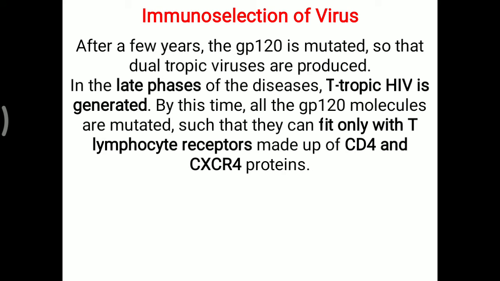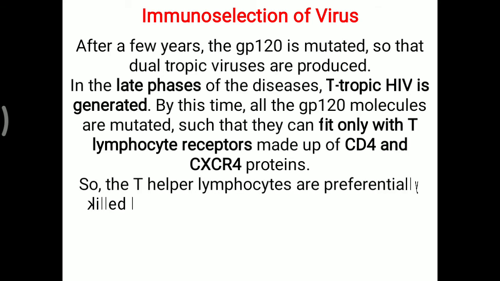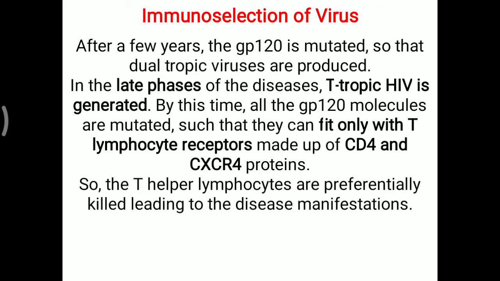By this time, all the GP120 molecules are mutated such that they can fit only with the T lymphocyte receptor made up of CD4 and CXCR4 protein. So first it is targeting CD4 and CCR5, later on both, and finally it is targeting particularly T lymphocytes. So it is called T-tropic HIV. So the T helper lymphocytes are preferentially killed, leading to the disease manifestation. So in later stage of the disease, particular T cells are targeted and destroyed in the body.